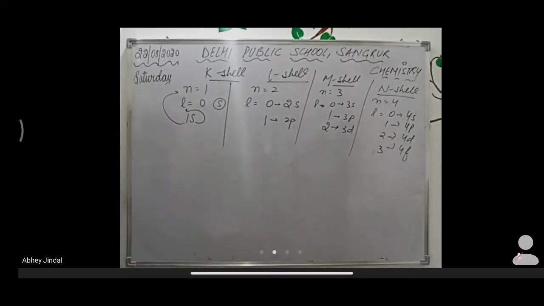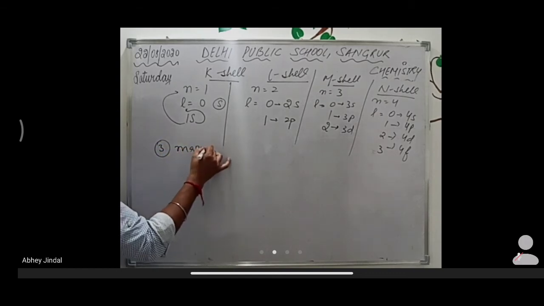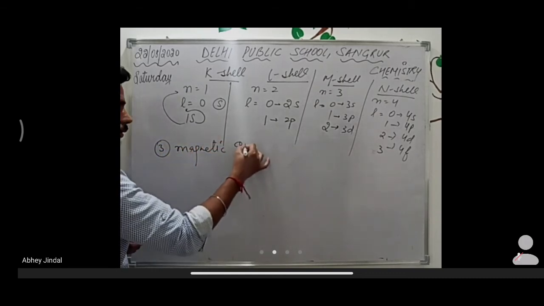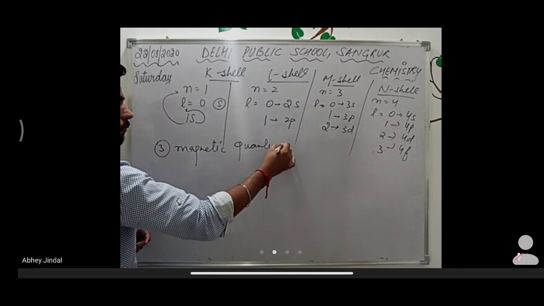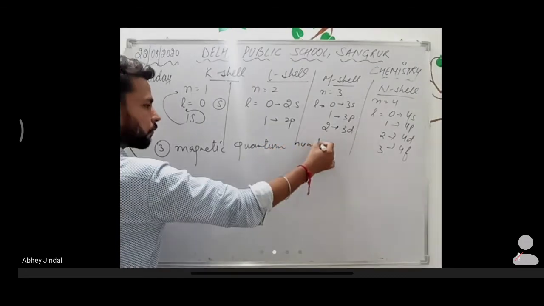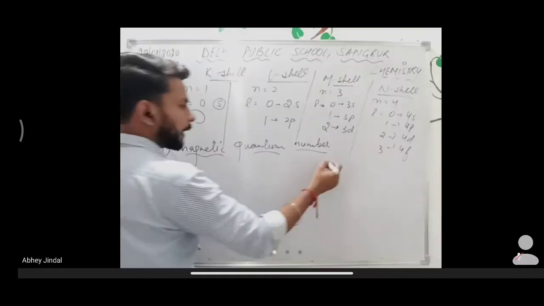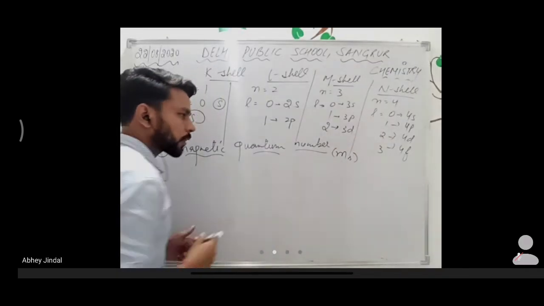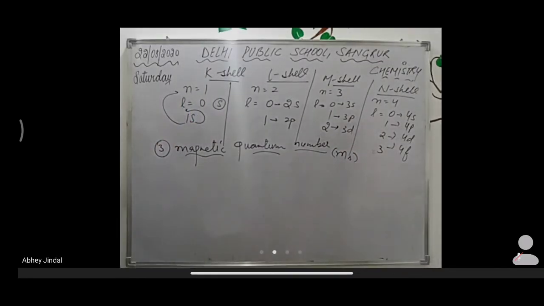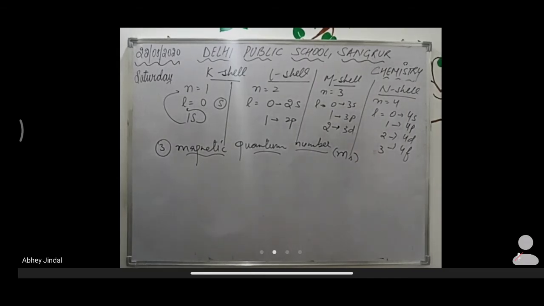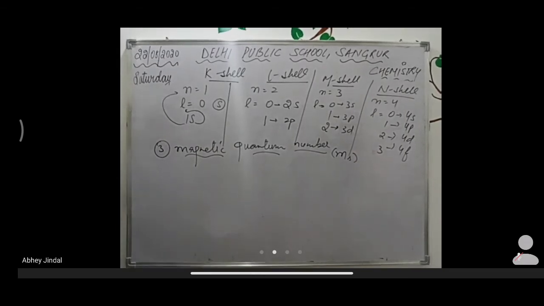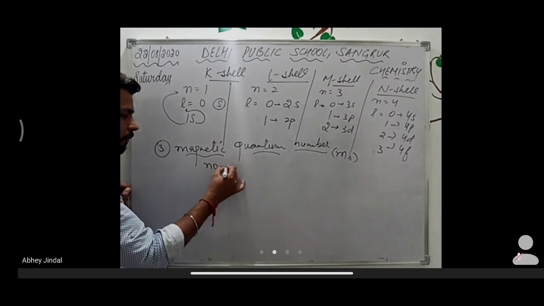Okay, now the next one is the third quantum number, that is the magnetic quantum number. It is denoted by ml. And the magnetic quantum number, we can say, tells us about the number of orbitals present in a given shell or subshell.